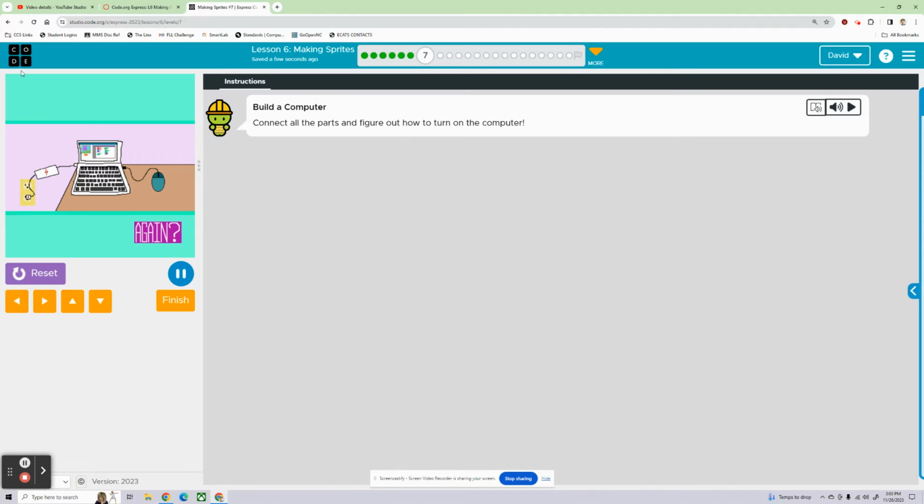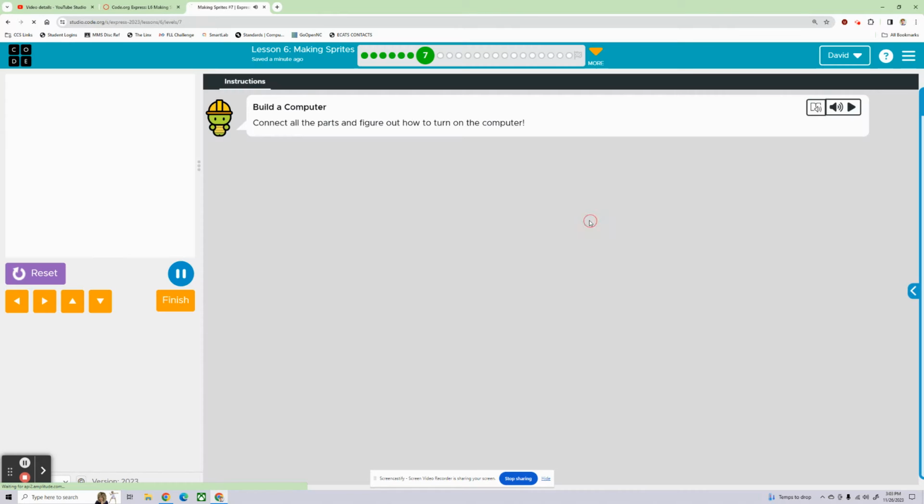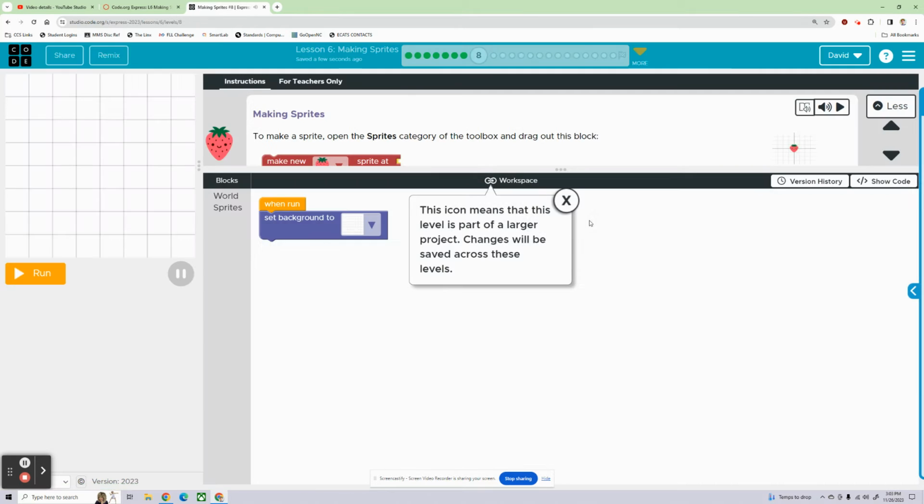That's fun. All right, let's do it again. Why not? All right, let's get the screen on here. Keyboard, processor, plug it in. Wait, memory. Finally, let's plug it in. All right, and then turn it on. Cool. That's fun. All right, continue. Easiest PC build ever. All right, making sprites.